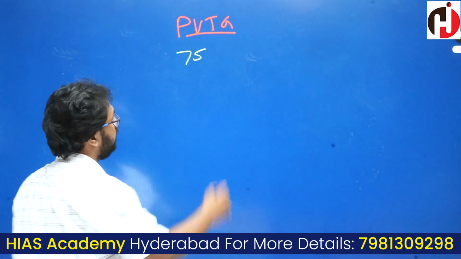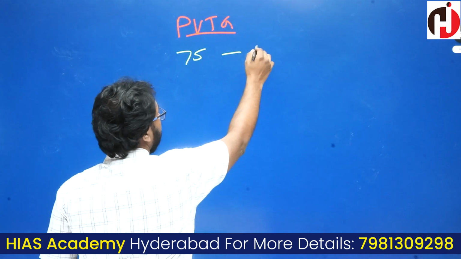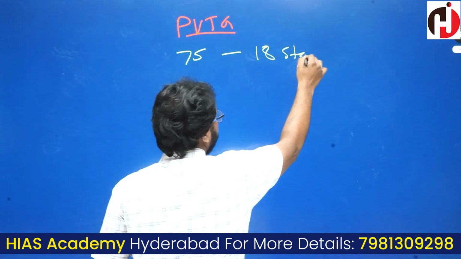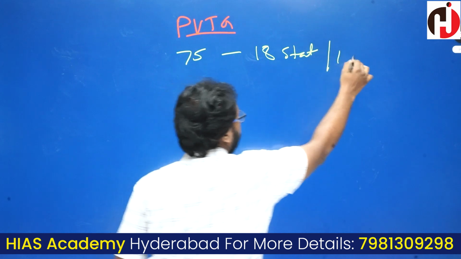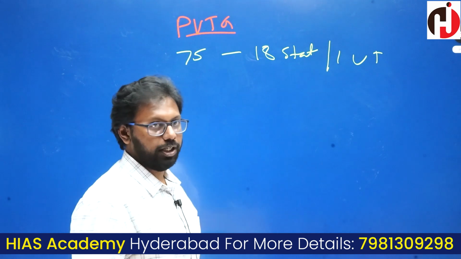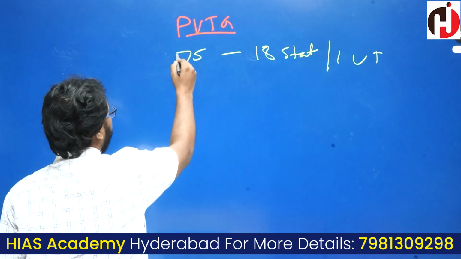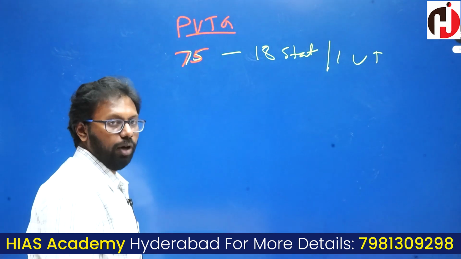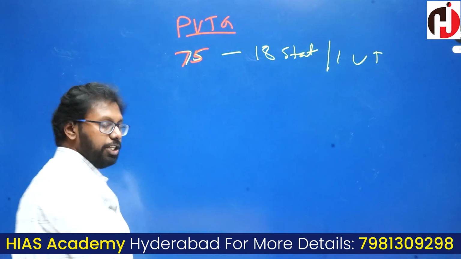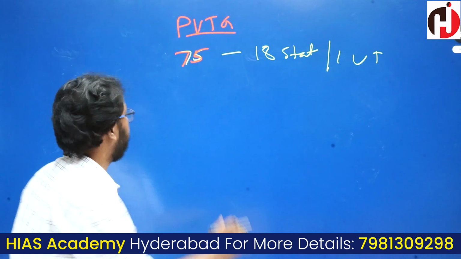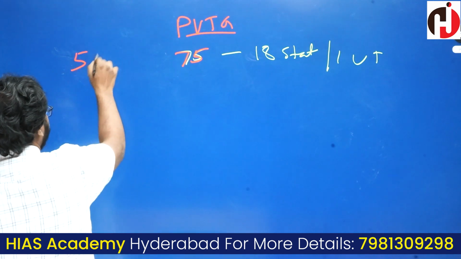Firstly, remember that there are 75 PVTGs in India, in 18 states and 1 union territory. You have to let me know what that union territory is. Initially the PVTGs were not 75 but 52.